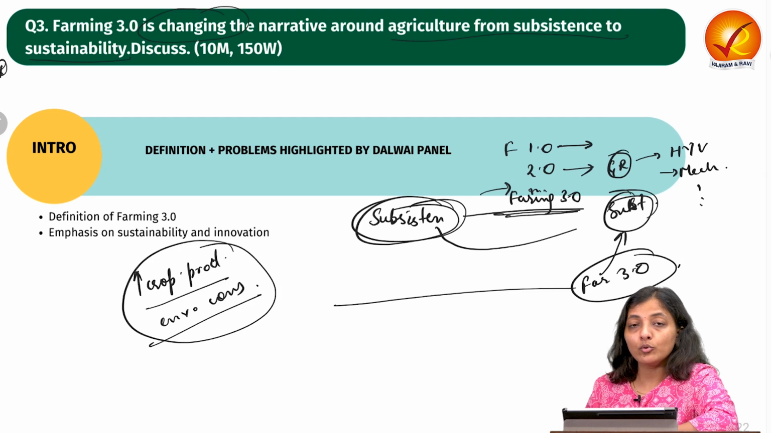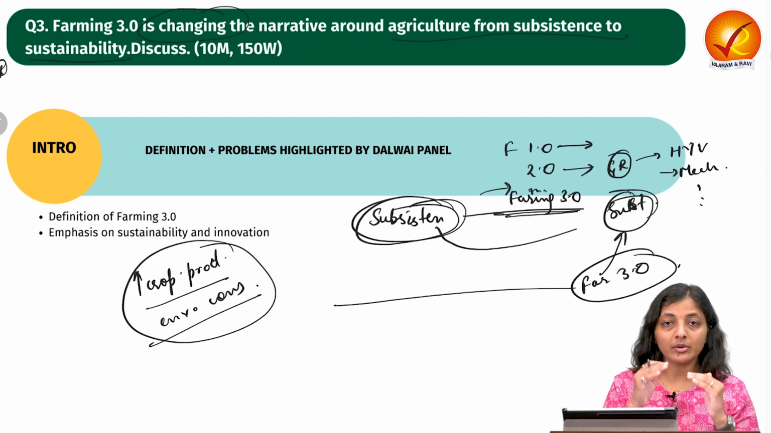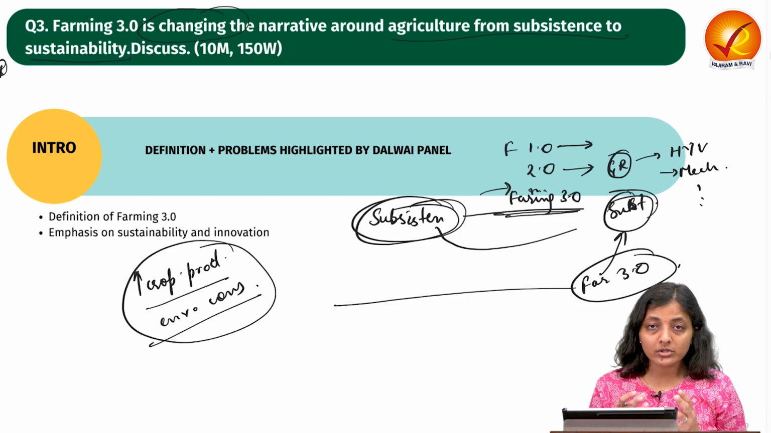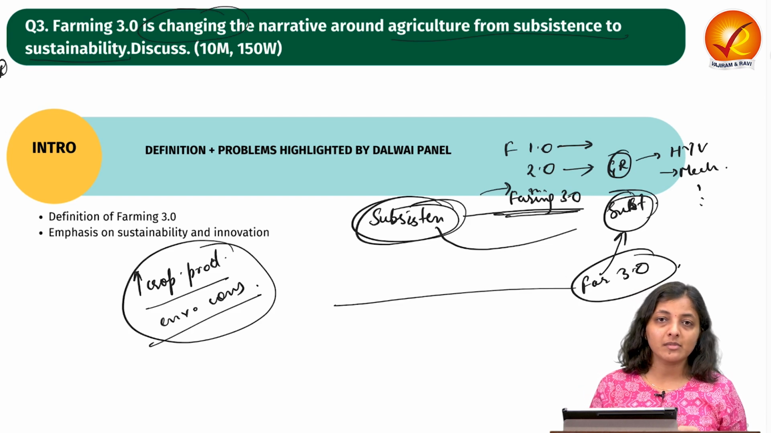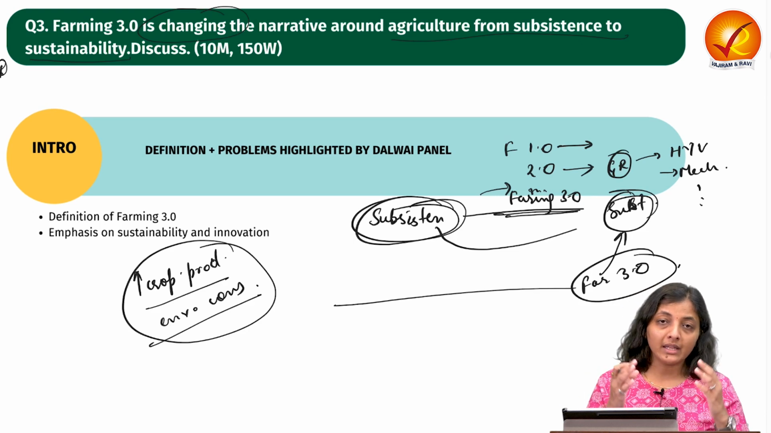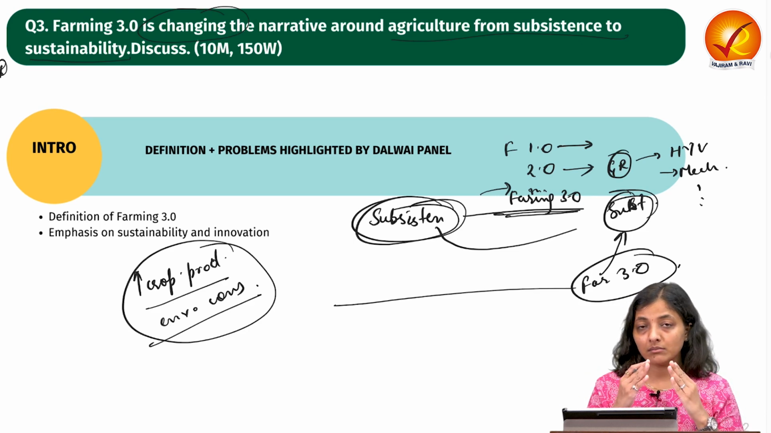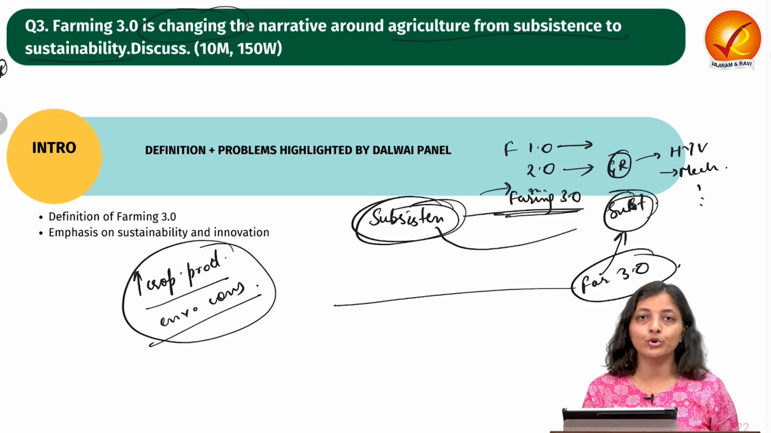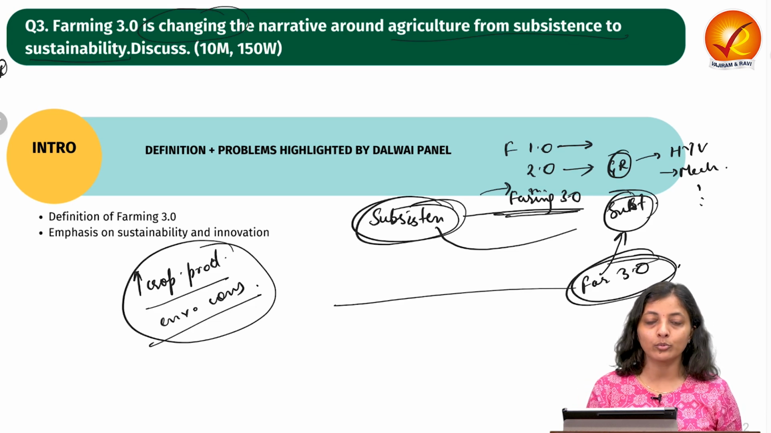So now we are focusing more on the sustainability of food security, sustainability of the environment, better resource utilization, integrated pest management, very little use of chemical fertilizers, making more and more use of organic farming, and taking maximum advantage of new technologies like IoT, artificial intelligence, data-driven methods, and smart irrigation, so as to ensure sustainability in agriculture, health and nutrition. So this is Farming 3.0.